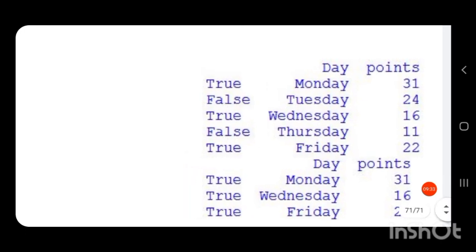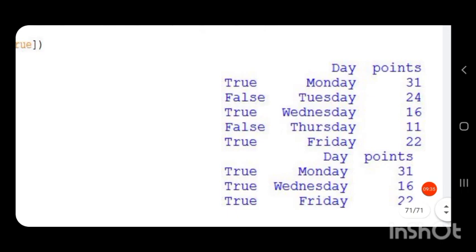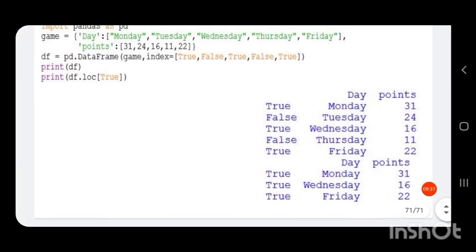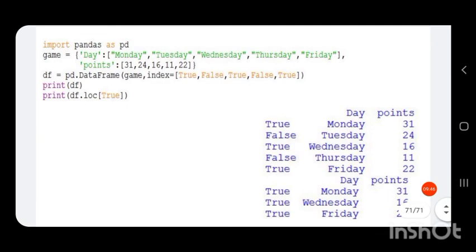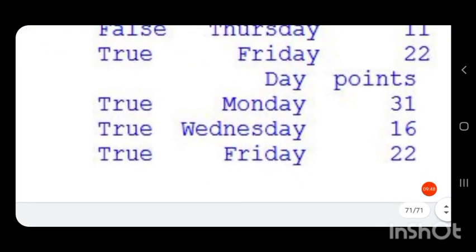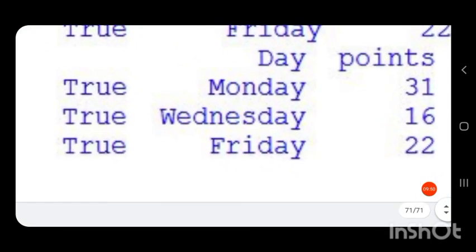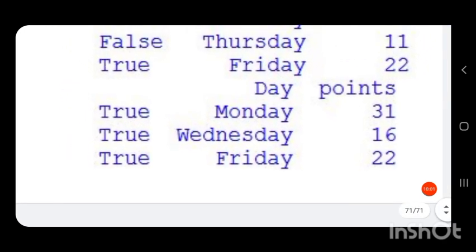When we apply df.loc[True] to display the values with index True and print that, you can see the output has day and points as the two columns, and only the rows with index True are obtained.